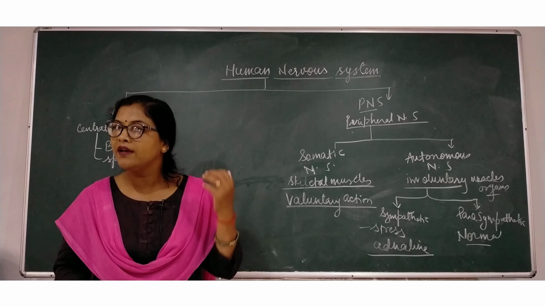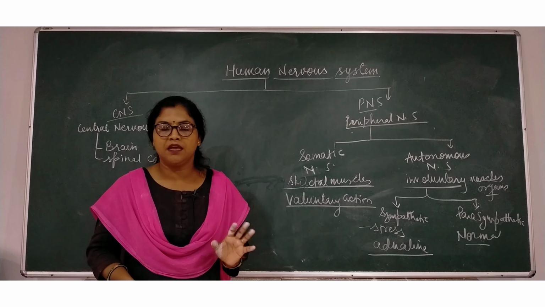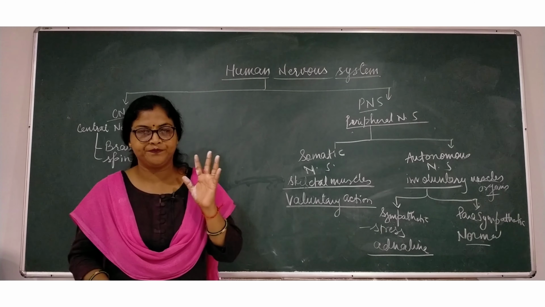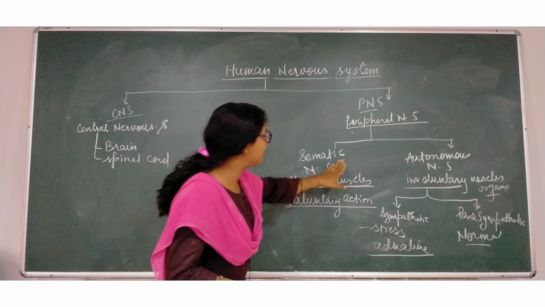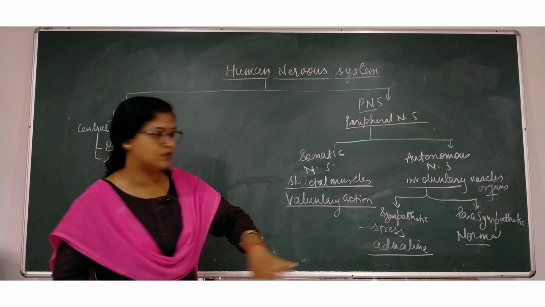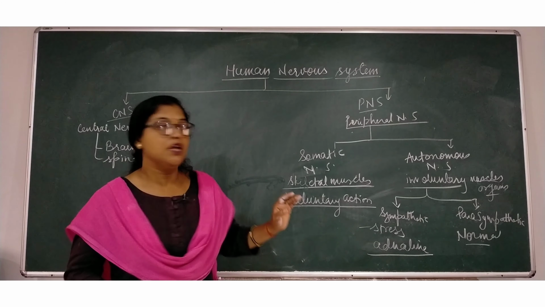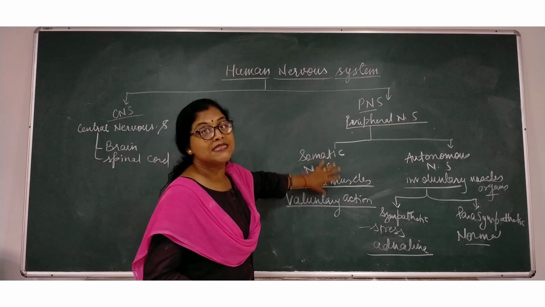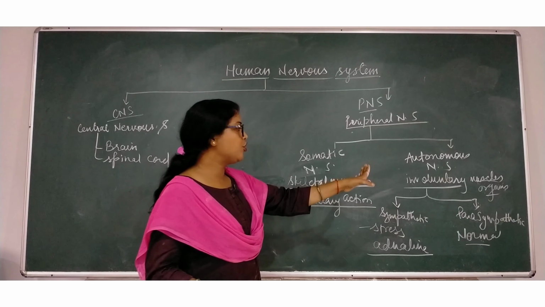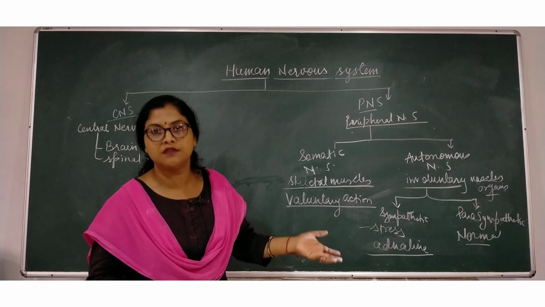Efferent is also called motor nerves, and mixed nerves act like both sensory and motor. Peripheral nervous system is divided into somatic and autonomous nervous system. Somatic nerves control skeletal muscles, which come under voluntary actions, and autonomous controls involuntary muscles or visceral organs.